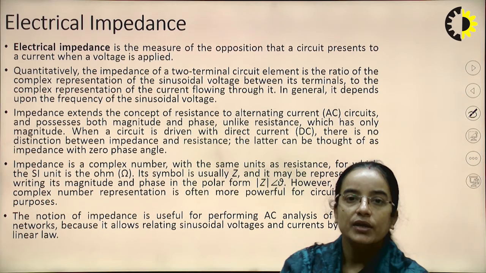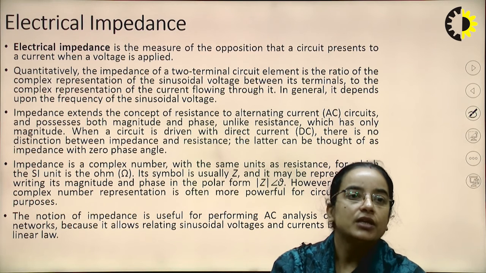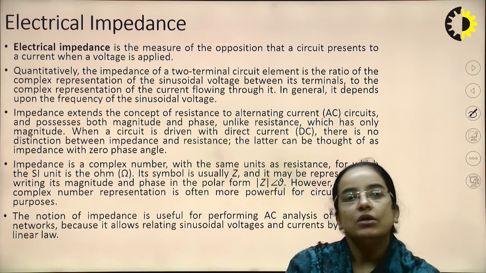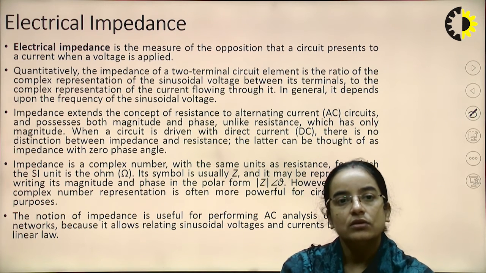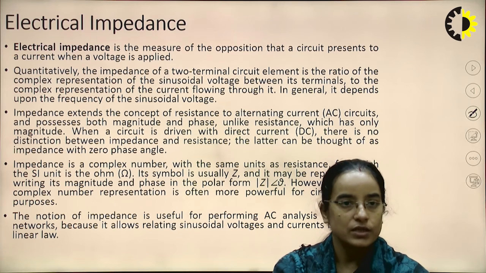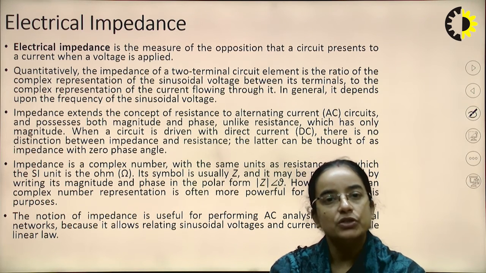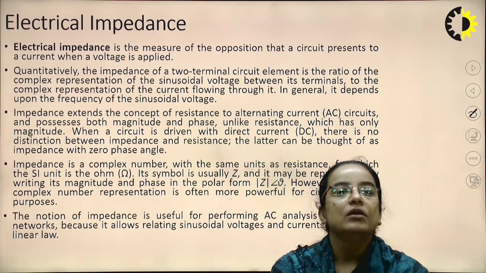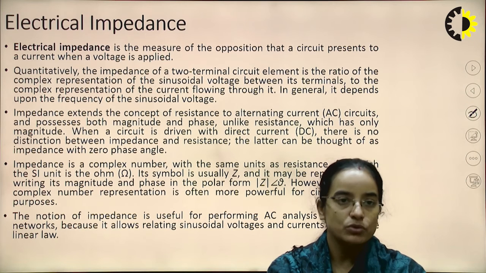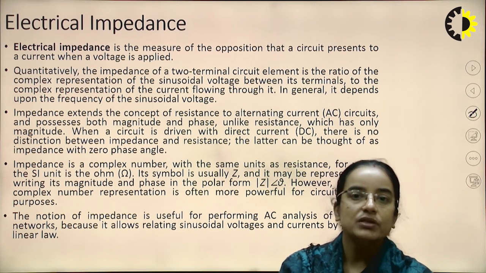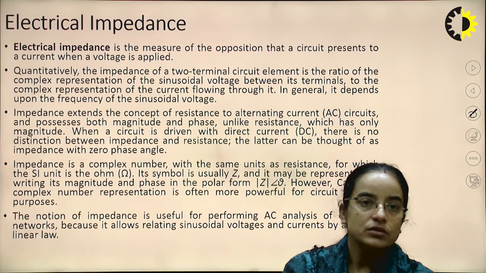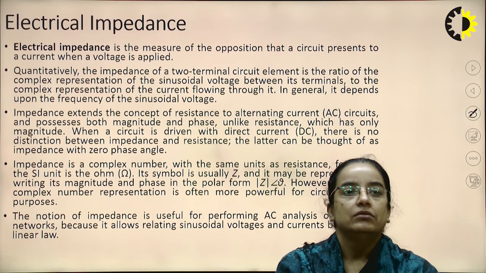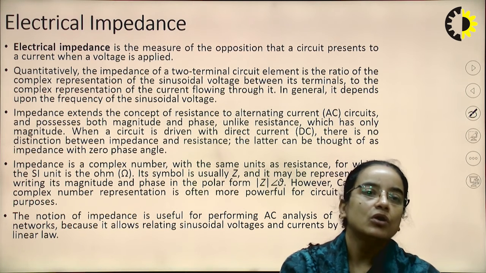If we are dealing with an AC circuit, then in general it depends upon the frequency of the sinusoidal voltage. Impedance extends the concept of resistance to the AC circuit and possesses both magnitude and phase, unlike resistance, which has only magnitude. When a circuit is driven with DC current, there is no distinction between impedance and resistance; the latter can be thought of as impedance.